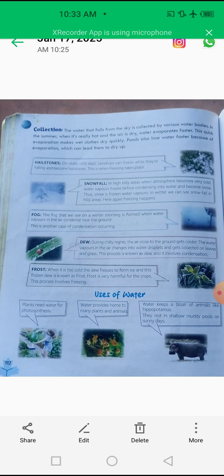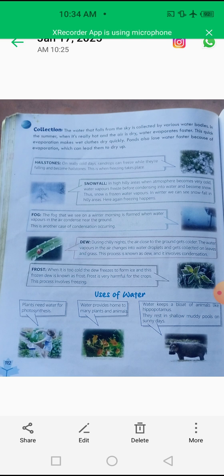So students, water is precious and a need of every living thing. Plants are also living things. So plants need water for photosynthesis. Next, water provides a home to many plants and animals.